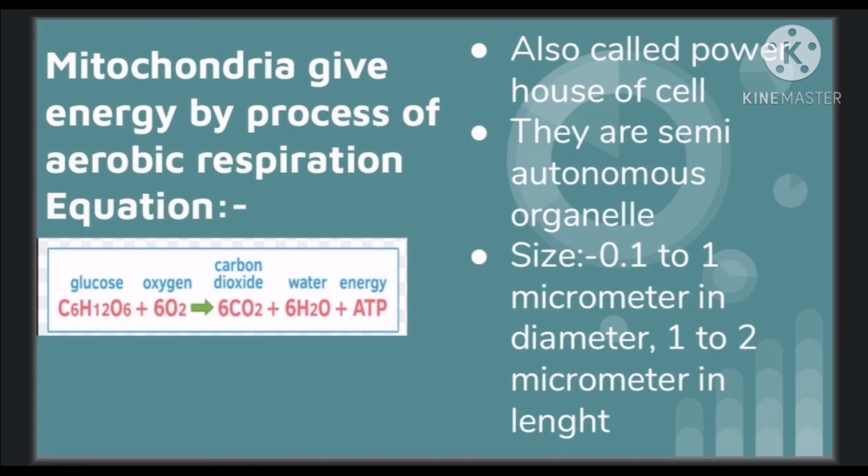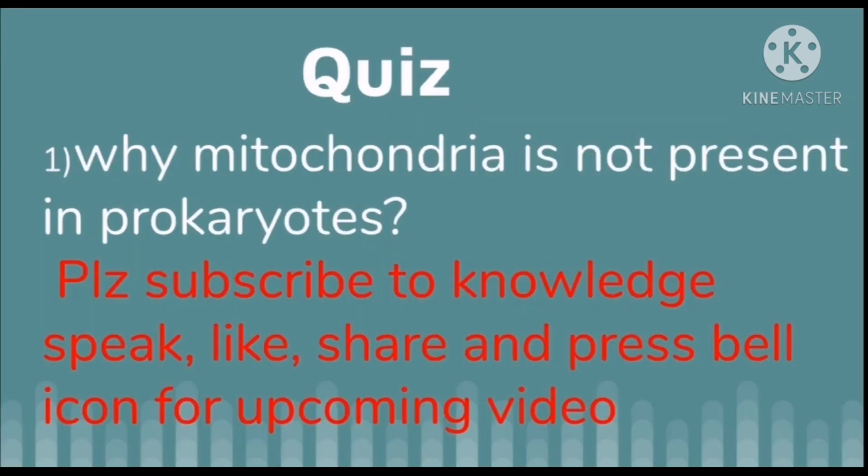Mitochondria is also called a semi-autonomous organelle because they have their own DNA, RNA, and ribosomes, so they are less dependent on the cell for their processes and needs. Its size is from 0.1 to 1 micrometer in diameter and from 1 to 2 micrometers in length. They are round in shape, that's why they have a diameter.